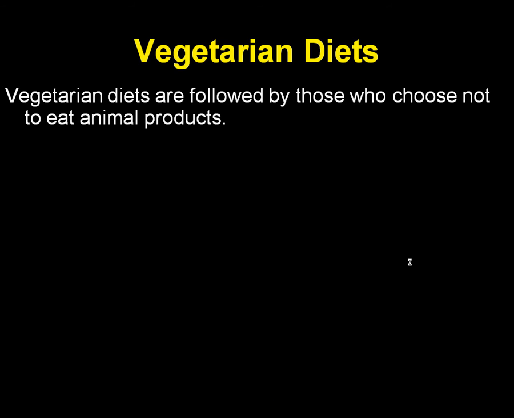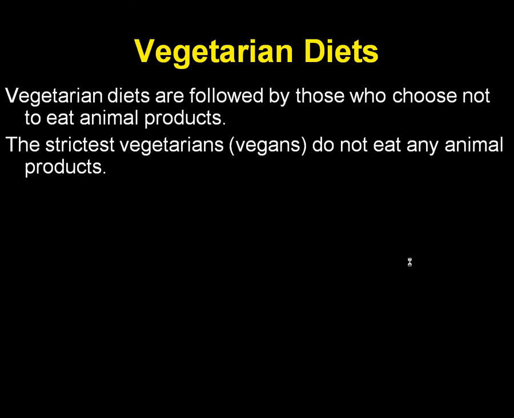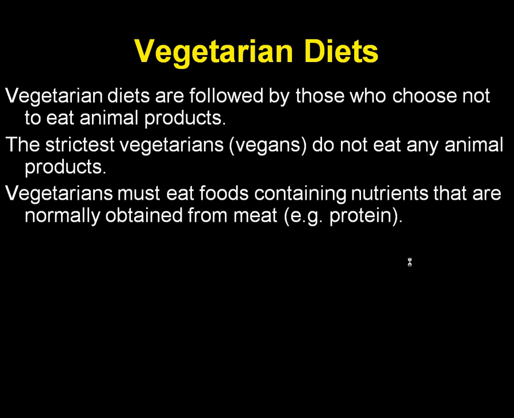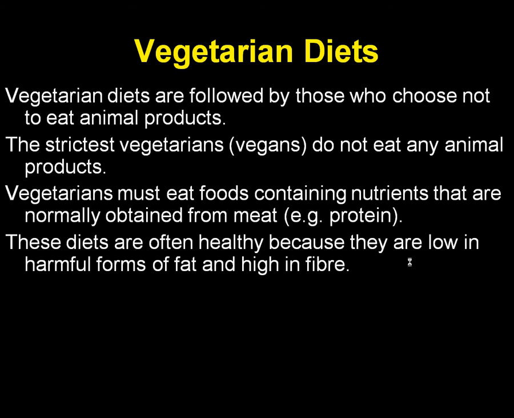Vegetarian diets are one example of diets: those who choose not to eat animal products. The strictest vegetarians, called vegans, don't eat any animal products. Vegetarians still have to eat foods containing nutrients that are normally obtained from meat, protein being one example.